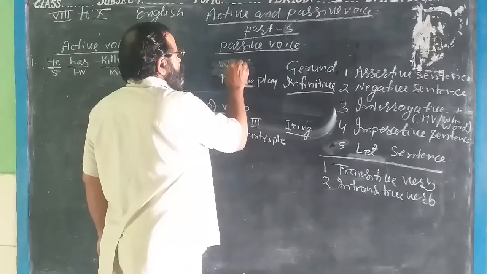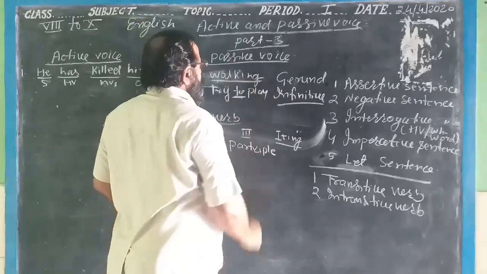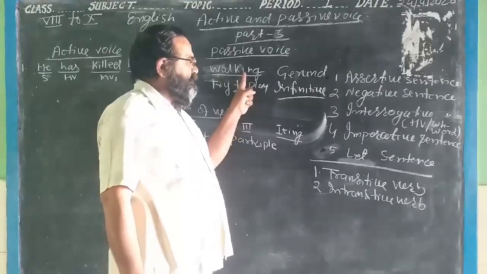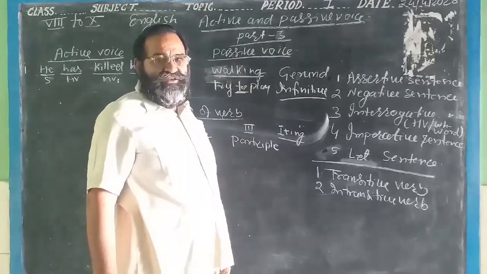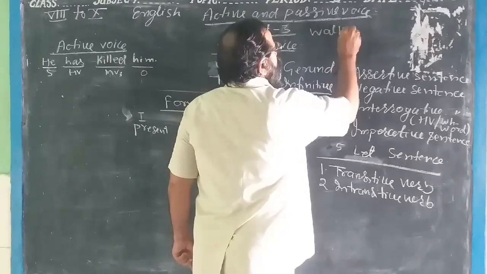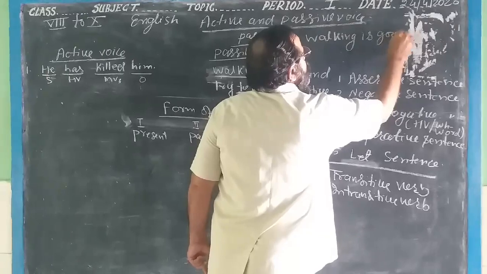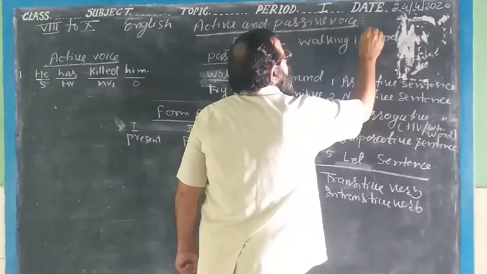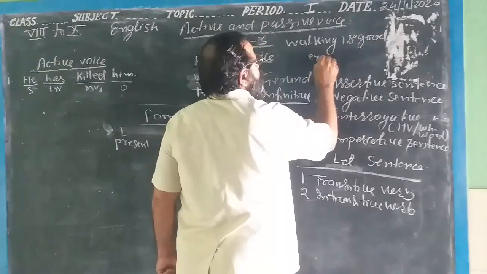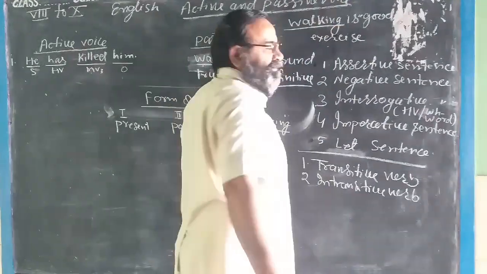Walking, when it is written first in the beginning of the sentence, it is called gerund. I write here, walking is a good exercise. Then it is the subject.